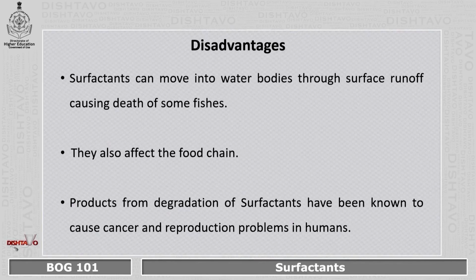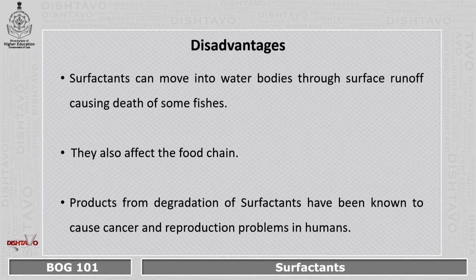Moving on to the disadvantages of it, surfactants can move into water bodies through surface runoff, causing death of some fishes. That means there are certain surfactants which ultimately cannot be broken down into non-toxic forms and they will lead to the death of some of the aquatic organisms present in the aquatic ecosystems.